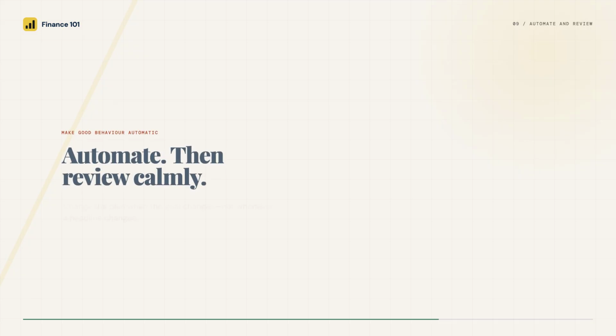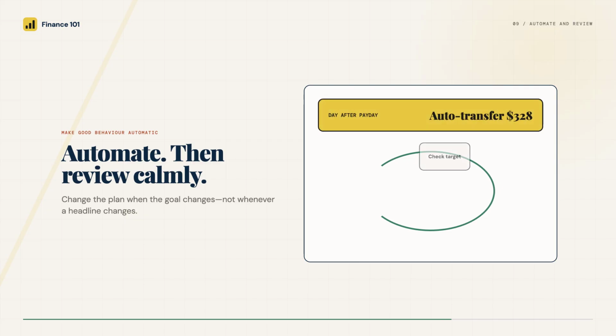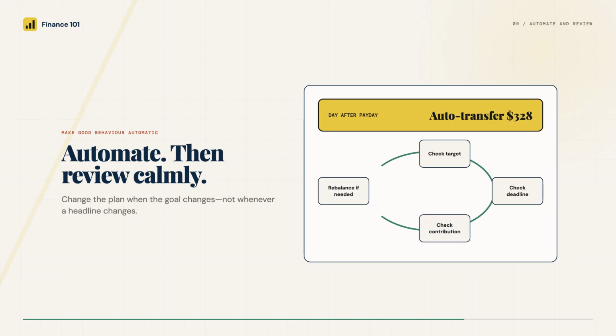Maya can schedule the monthly contribution just after payday, then check the plan once or twice a year. Is the target still $40,000? Has the deadline moved? Is she contributing enough? Has market movement pushed the portfolio far from its intended mix? Review the plan when the goal changes. Not every time a headline changes.